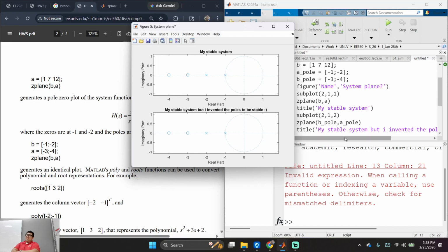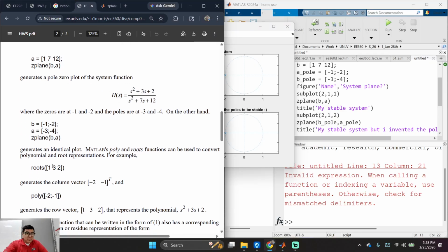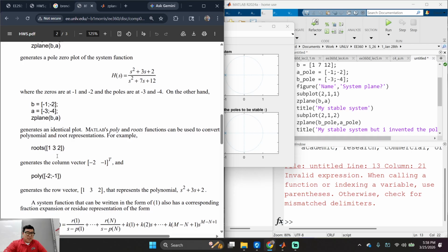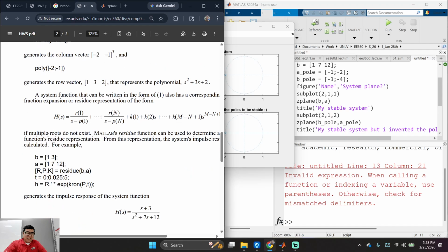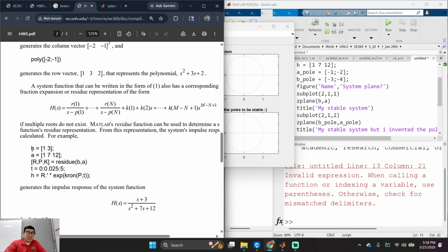Any questions? All right. So that's how you know you can build your own system. You can build systems in two ways. You can get the whole polynomial, or you can just attack for the poles and the zeros. All right. So keep that in mind. How about the roots or the poly? Okay. Poly, roots, yada, yada, yada. You can read that. Ooh, this is important.